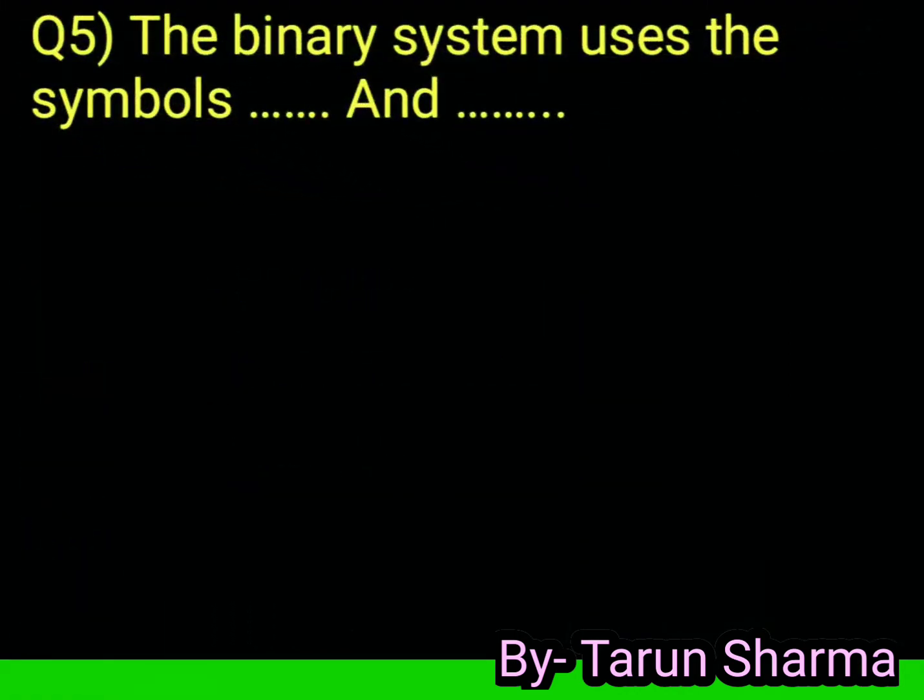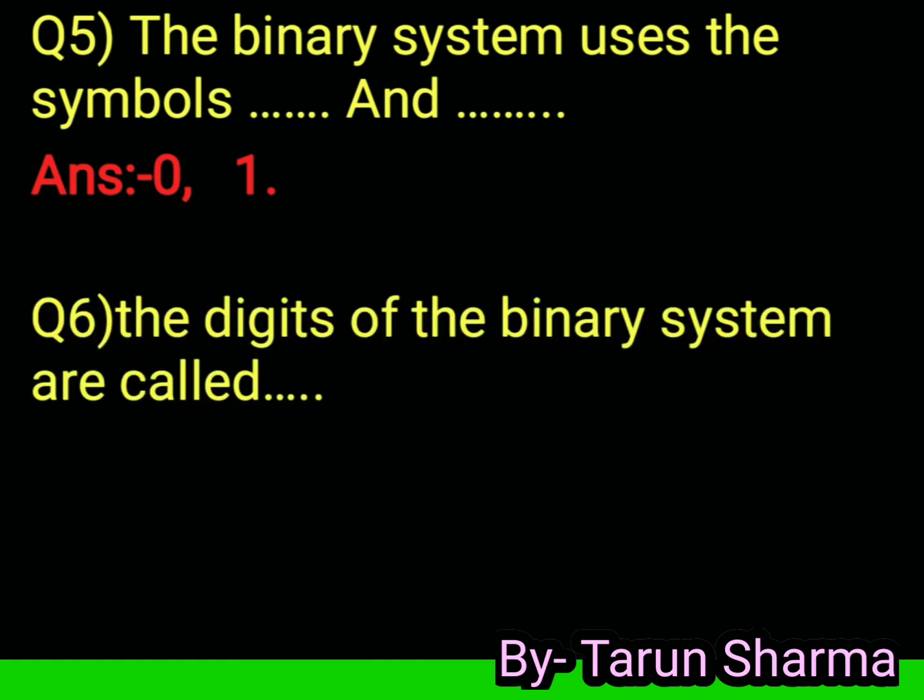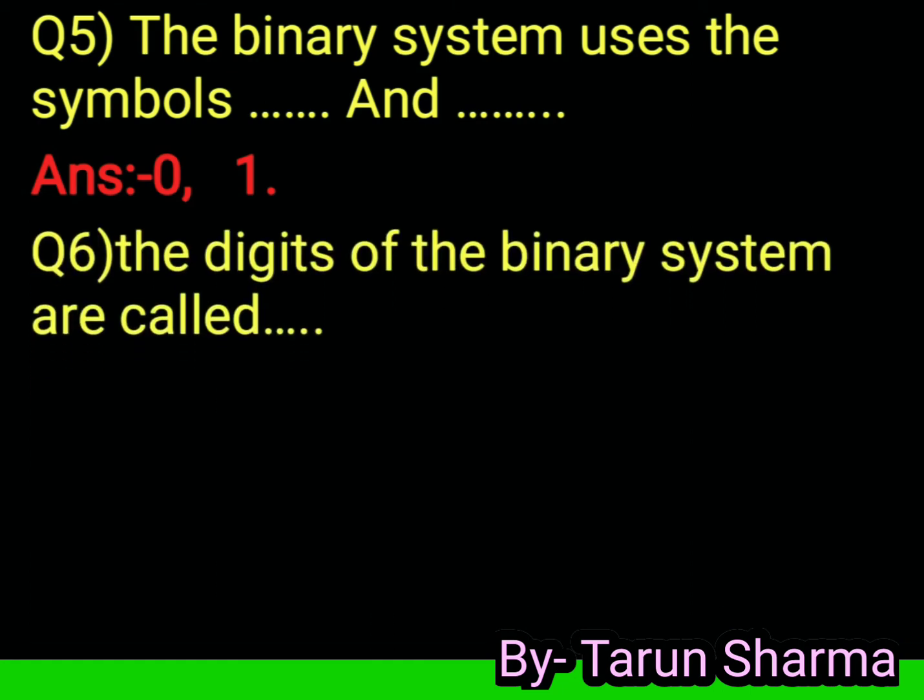Question 5. The binary system uses the symbols 0 and 1. Question 6. The digits of the binary system are called bits.